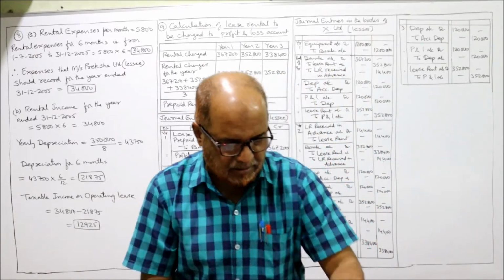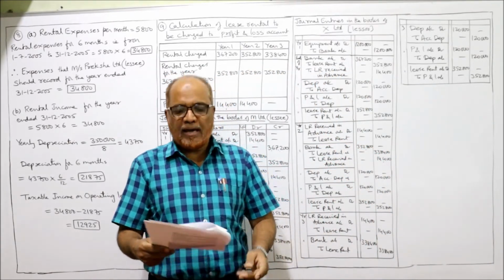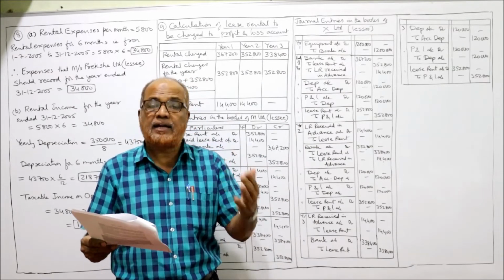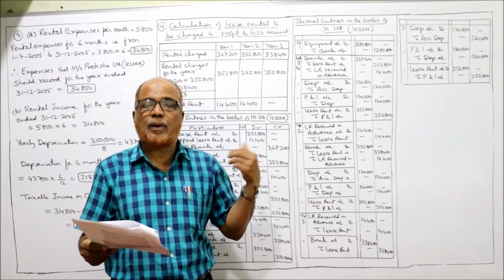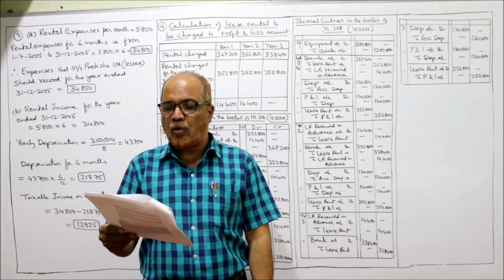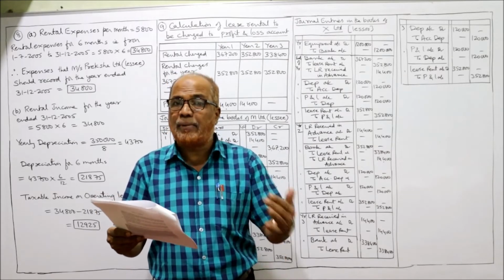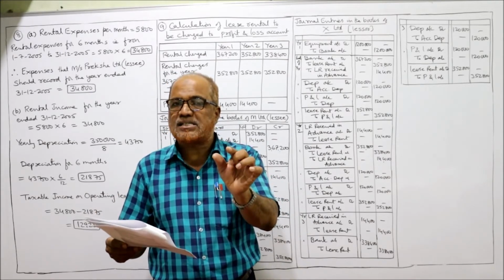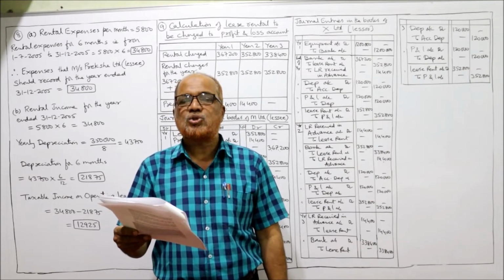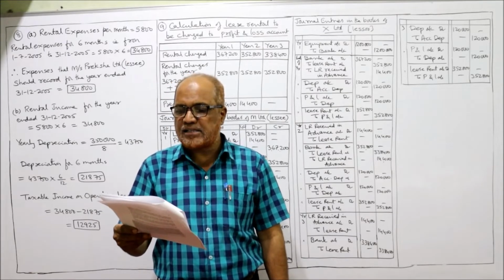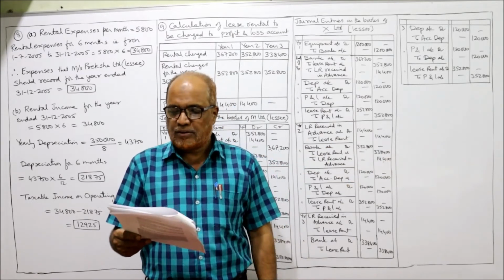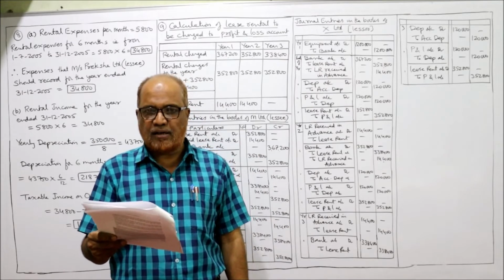Now problem number 9. See carefully, the 9th problem. X Limited offered an equipment on a 3-year operating lease. Again we have a problem on operating lease. X Limited offered an equipment on a 3-year operating lease to M Limited. So X Limited is the lessor, M Limited is the lessee. The cost of the equipment is 12 lakh. The annual rentals payable in arrear, meaning at the end of the year, charged by X Limited are as under.